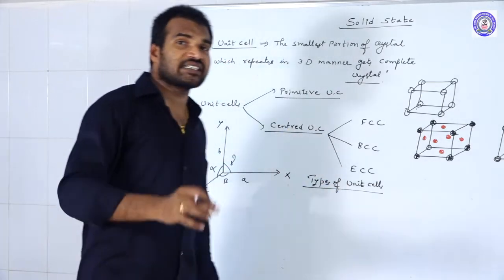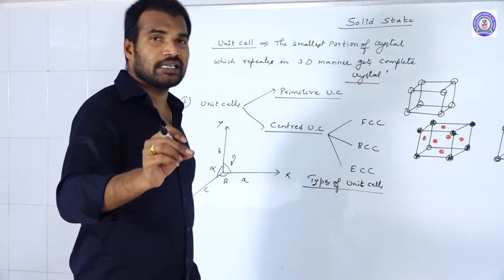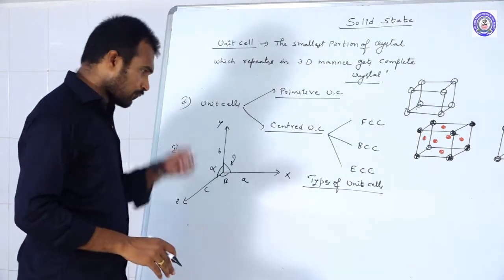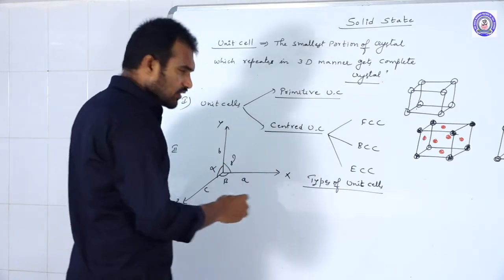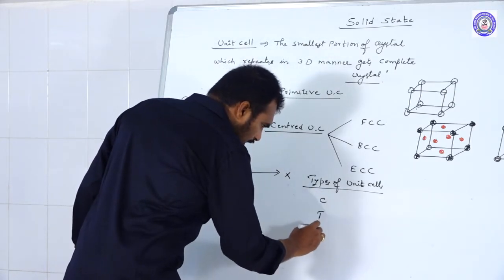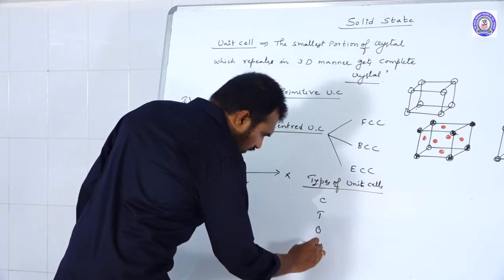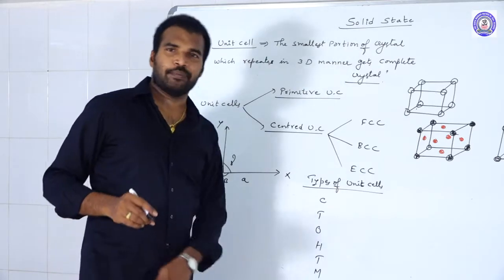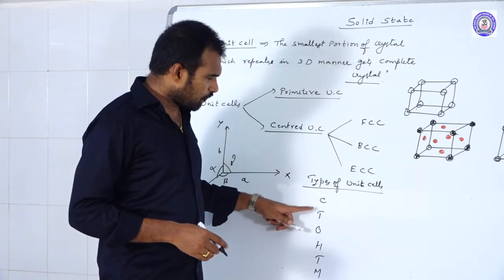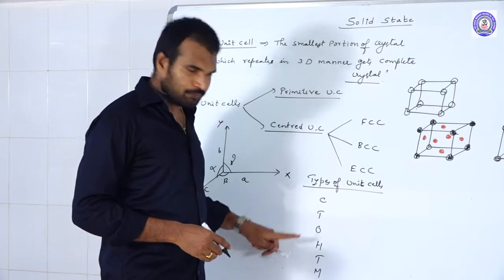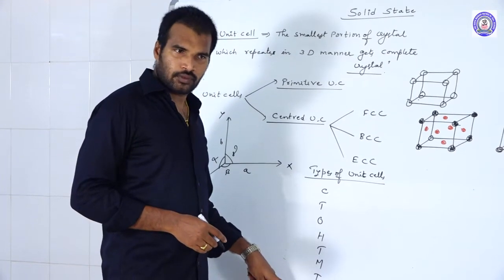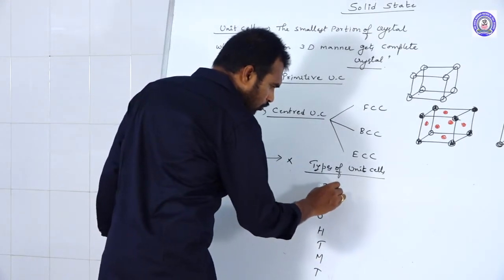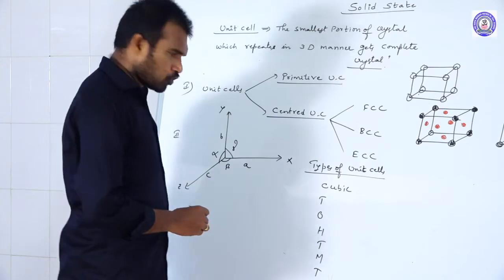Basically, how many standard types of unit cells are there? 7 types. What are those? Just remember this code: CTO HTMT. CTO HTMT. Okay, so like this, if you remember, what does C stand for? C stands for cubic.